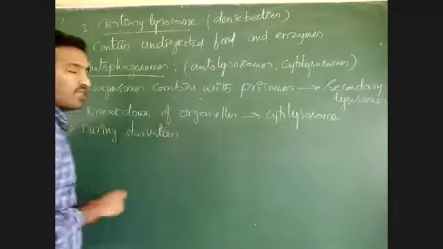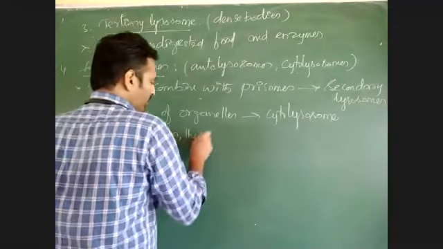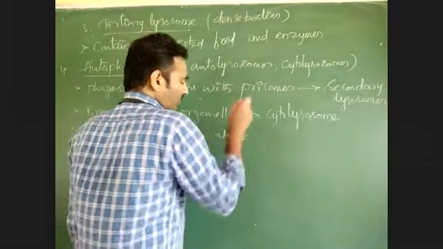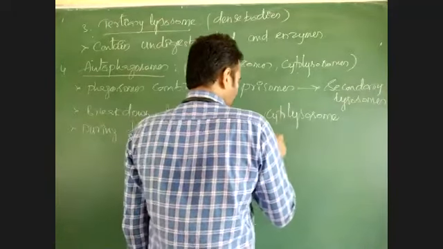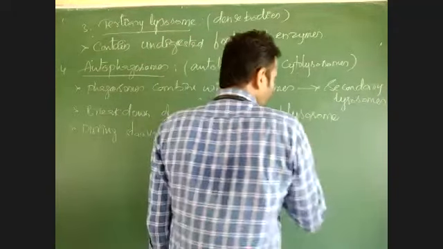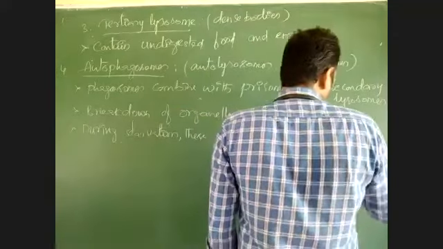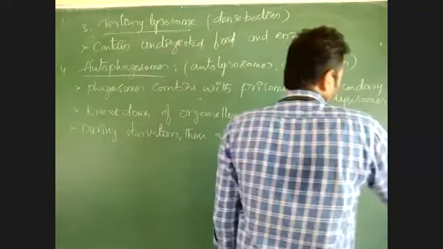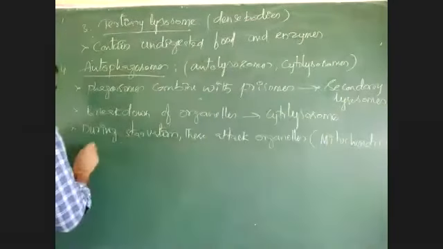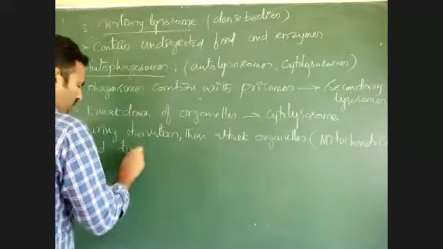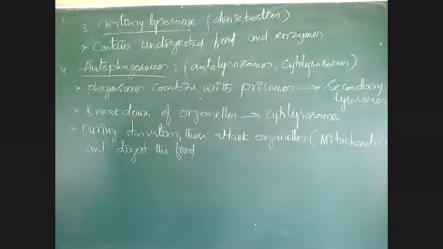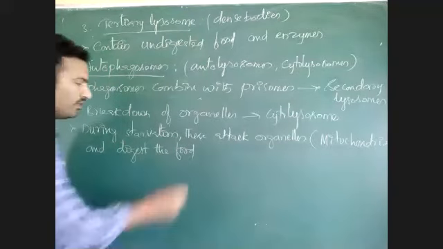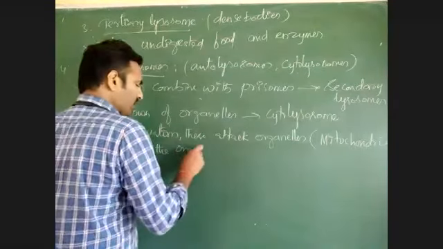During starvation, they attack organelles, especially mitochondria, because mitochondria have more energy, and digest the food present in the organelles, or digest the organelle itself.